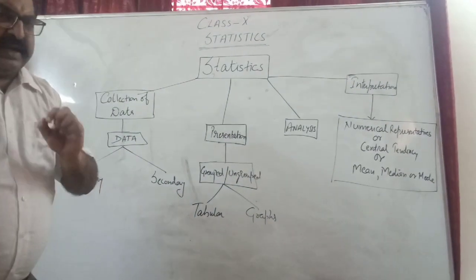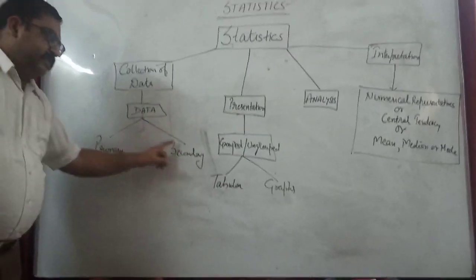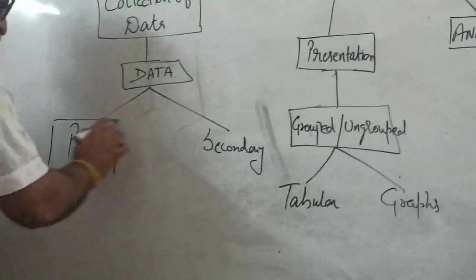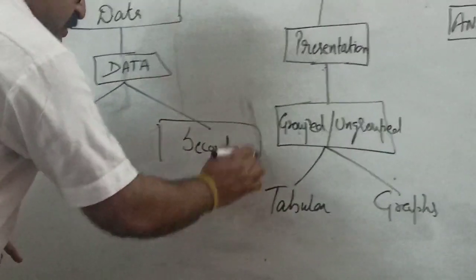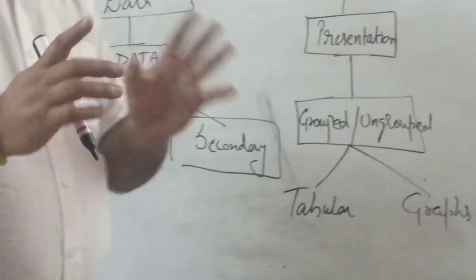Now depending upon the data, we have two kinds of data. We can classify them in two parts: primary data and the second one, called secondary data. Now this data is not different.